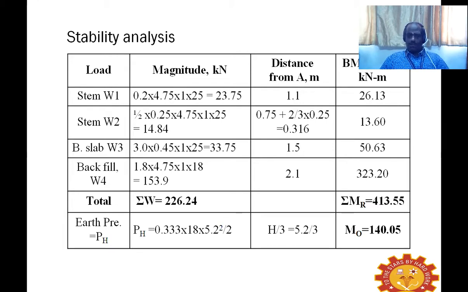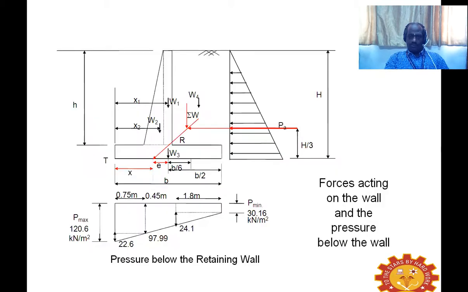And what is the overturning moment? That we already know from the horizontal force. So whatever overturning moment is coming, that we can find out. Comparing these two, we can arrive at the stability, and so also we can find out the eccentricity, and we can know the P max at the toe area and P minimum at the heel area.